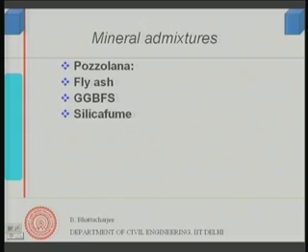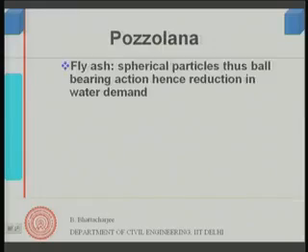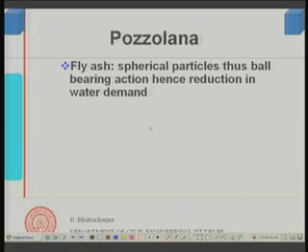Now, these admixtures do have some effect as far as fresh concrete is concerned. How? We will look into them one by one. First one is fly ash. I mentioned the particle sizes vary from 5 to 150 micron, so they are very fine particles.